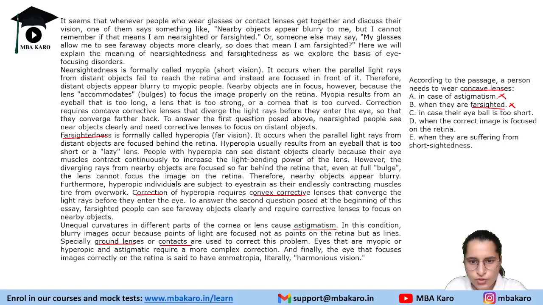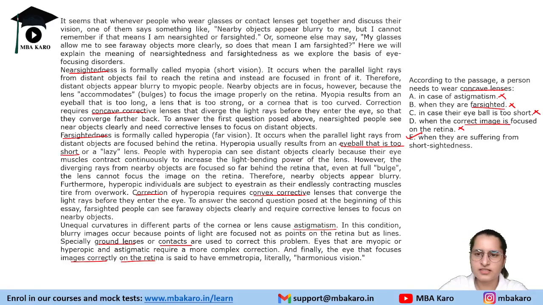C says in case their eyeball is too short. Again, this results from an eyeball that is too short or a lazy lens, so this is also not the case here. D says when the correct image is focused on the retina. If images are correctly on the retina, it is a healthy eye, and we do not need any corrective lens for this. When they are suffering from short-sightedness, nearsightedness, the correction is a concave corrective lens. So the correct answer is option E.